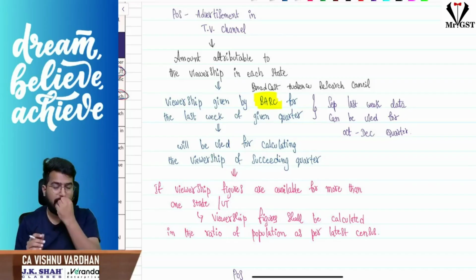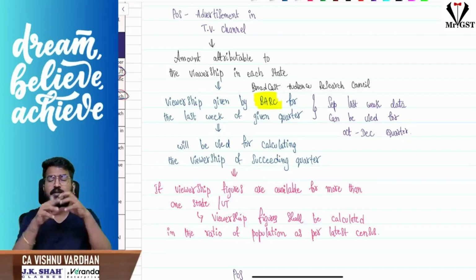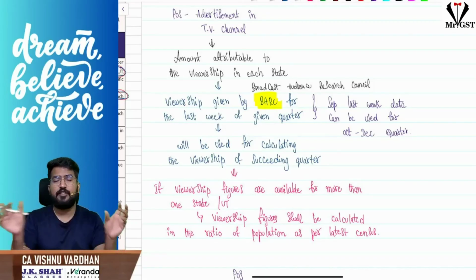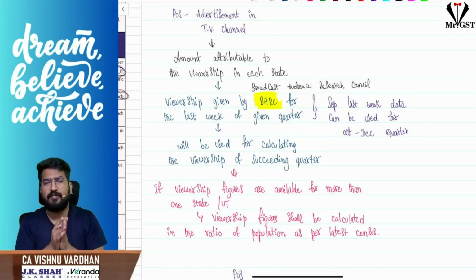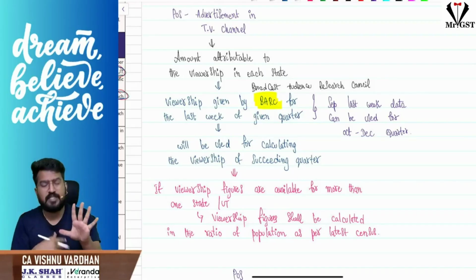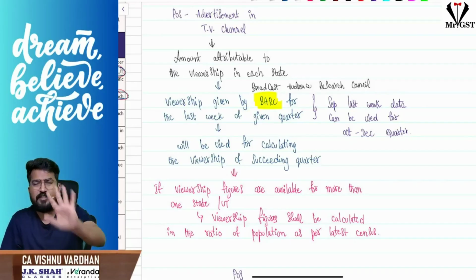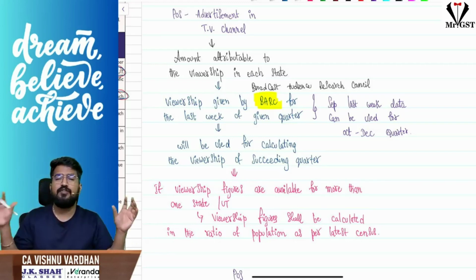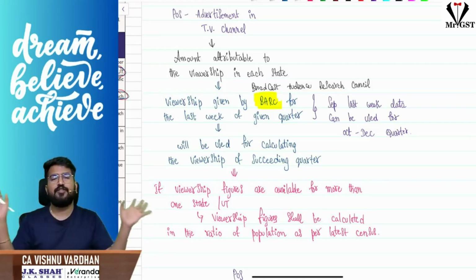Okay, I repeat, viewership data published by BARC in the preceding quarter last week, in that ratio for all the states. For example, I am advertising in Andhra, Telangana, Tamil Nadu, Karnataka, Kerala. Sir, in those cases, for a particular news channel, for these 5 states, in the preceding quarter last week, what is the viewership for all these 5 states? In that ratio, you apportion that.